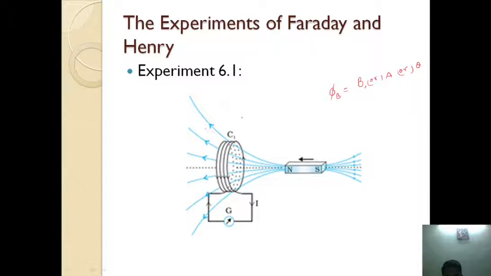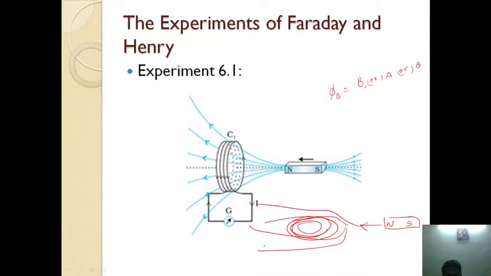If the coil is placed like this, let us imagine this is the coil, with a number of turns, and this is a bar magnet with the north pole being pushed towards the coil. No single line is passing perpendicular to the coil. So the magnetic field which is passing perpendicular to the coil is 0. So the magnetic flux linked with the coil will be 0.